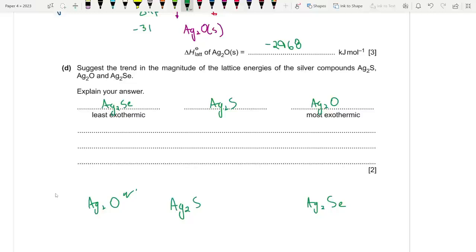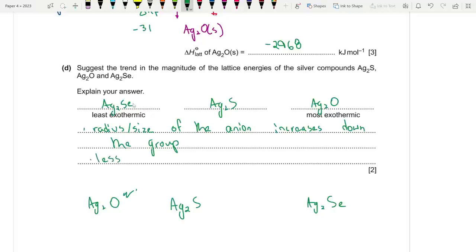The logic being the size of the anion increases down the group. The radius or size of the anion increases down the group. Or, there were alternate answers: charge density of anion decreases down the group, or you could say that O2 minus has the smallest radius. What is the second point that we need to write?